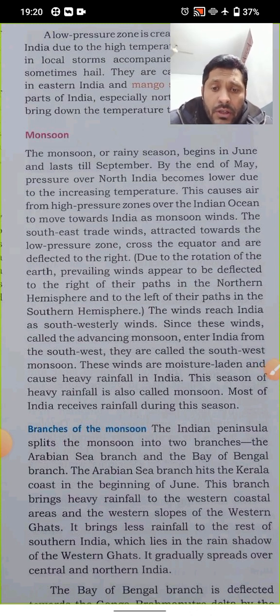The winds reach India in the southwesterly direction. Since these winds, called the advancing monsoon, enter India from the southwest, they are called the southwest monsoon. These winds are moisture laden and cause heavy rainfall in India. The season of heavy rainfall is also called monsoon. Most of India receives rainfall during this monsoon season.